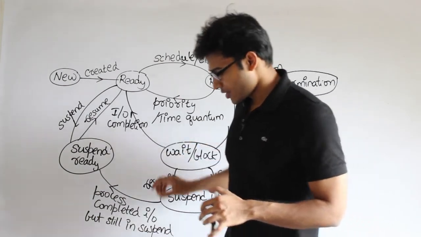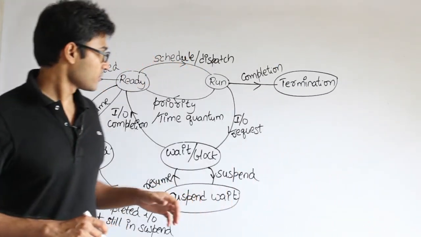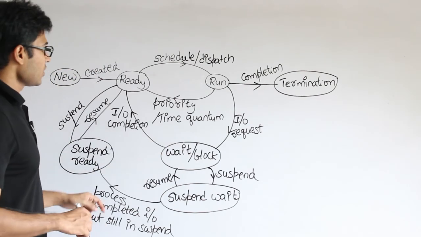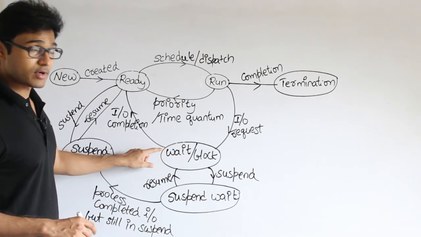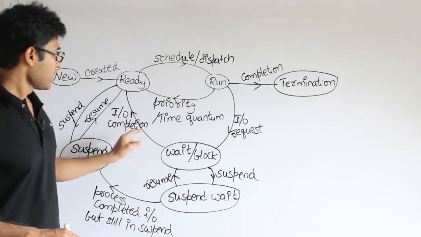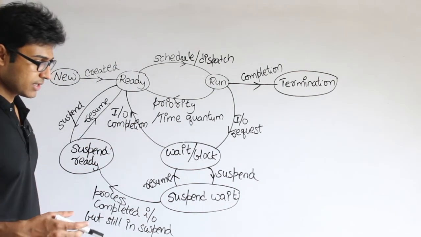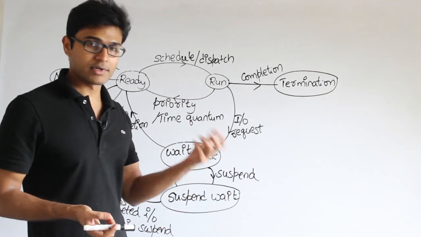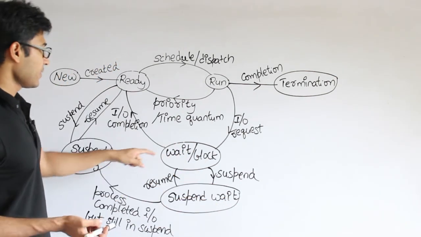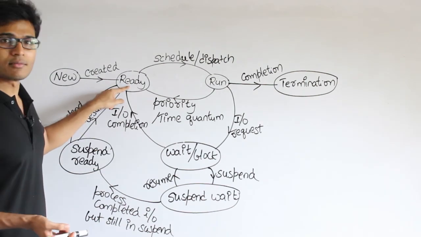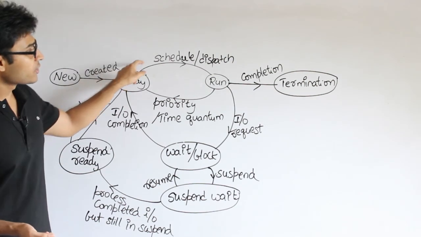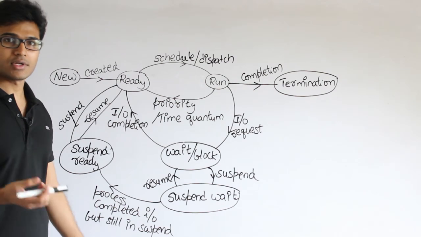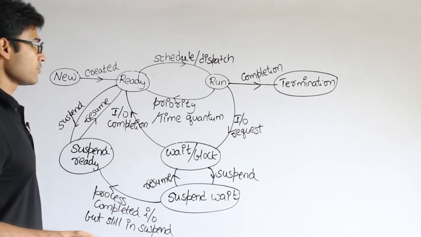So that is why we are going to have this wait state. Got it? Wait or block. Now once the IO request is over, which means it has requested for this IO and IO is completed, maybe it wants to print something once its printing is over, or maybe it wants to read something. Once that reading is over, then we can again put it back to ready, because now it can again go to the CPU and run without any disturbance, without asking for any IO.